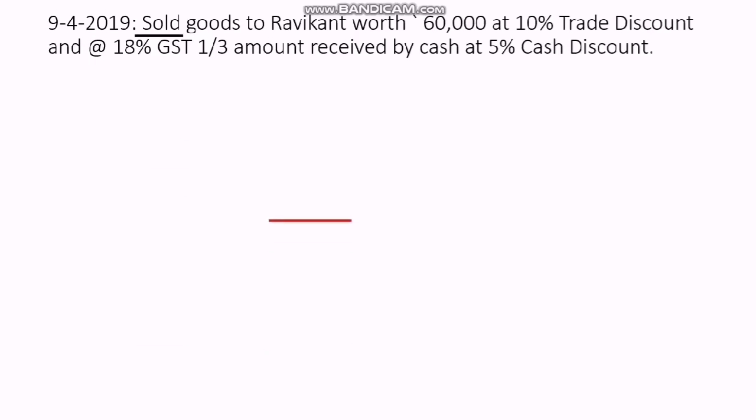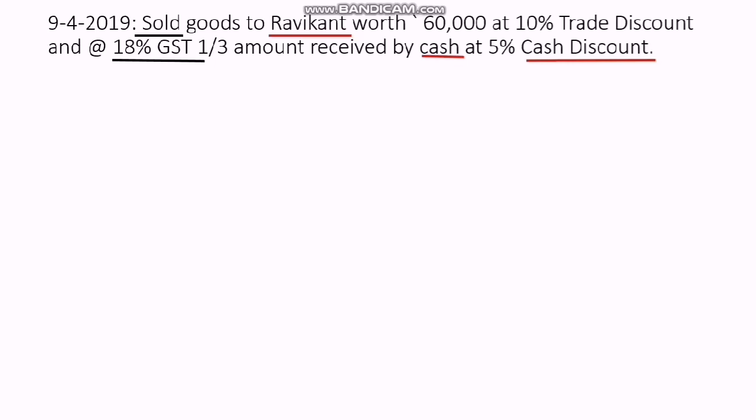Sales, Ravikant, then 18% GST. Trade discount will not come, because we don't mention trade discount separately in the books of accounts. Then cash and then cash discount. Now here goods will never be mentioned, because we are not able to understand what we are actually selling.